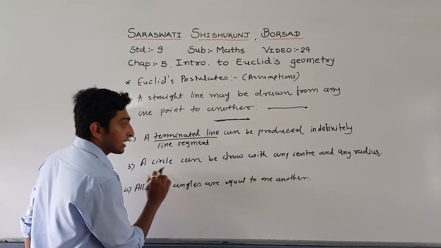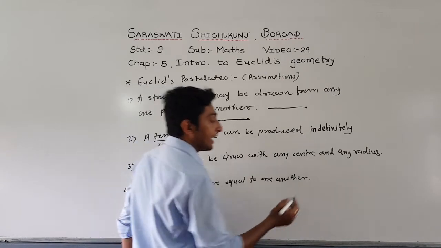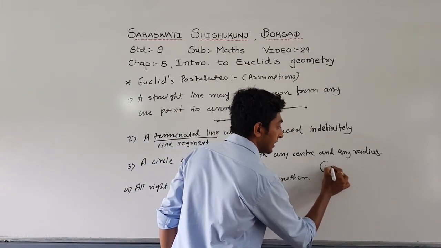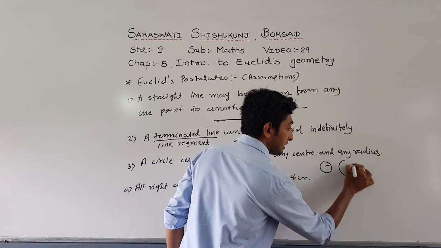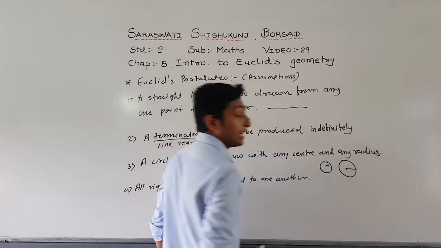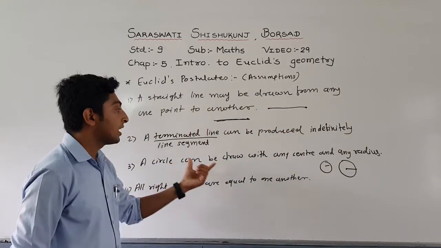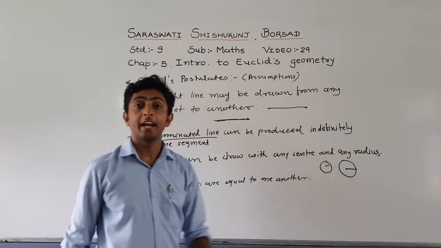So a terminated line can be produced indefinitely. Next one is a circle can be drawn with any center and any radius. That means this is the center, this is also a circle, and we can write any center, any radius. So a circle can be drawn with any center and any radius.